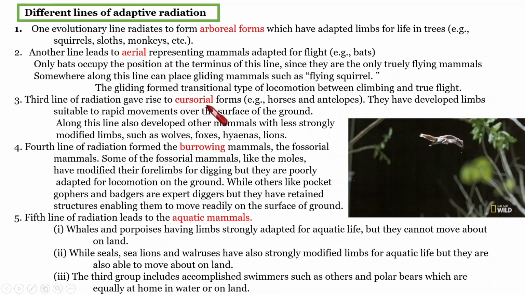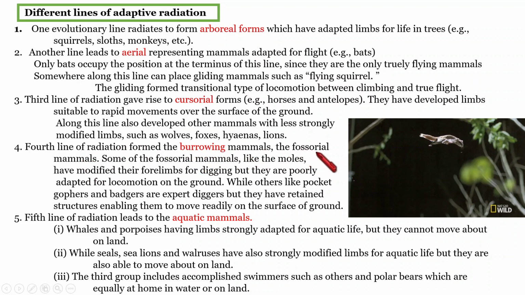Then next one, cursorial. In these forms, for example horses and antelopes, they need strong limbs for fast movement over the surface of the ground. That type of modification is the third line of radiation. Also in that line, we can include mammals that need less strongly modified limbs. Examples are wolves, foxes, hyenas, lions.